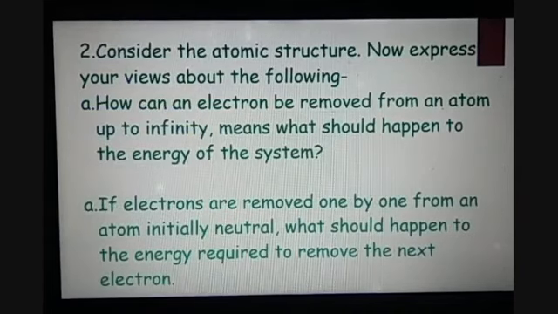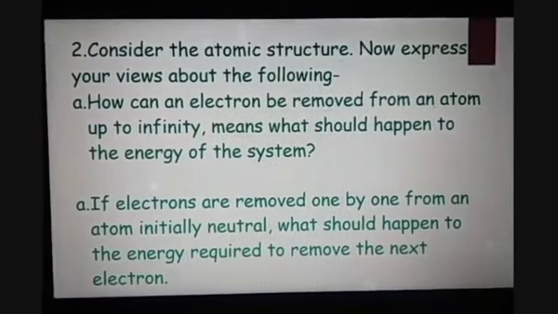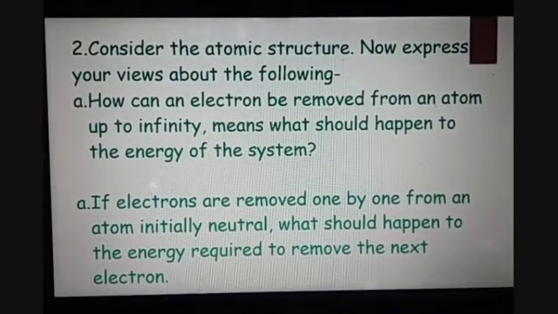Second is, consider the atomic structure. Now express your views about the following situations. A. How can an electron be removed from an atom up to infinite? Means what should happen to the energy of the system. B is, if the electrons are removed one by one from an atom, initially neutral, what should happen to the energy required to remove the next electron? So these are the part of the second activity.